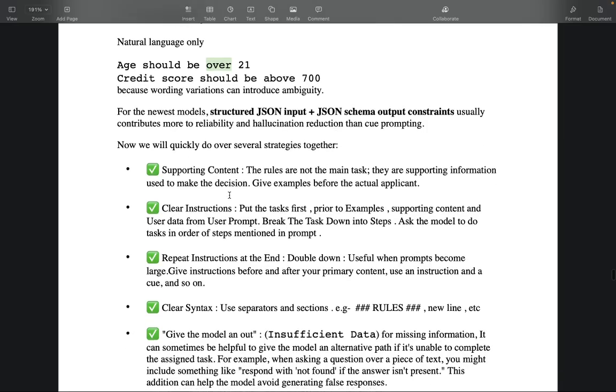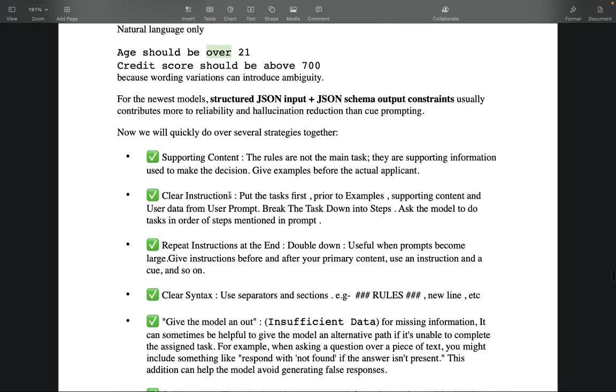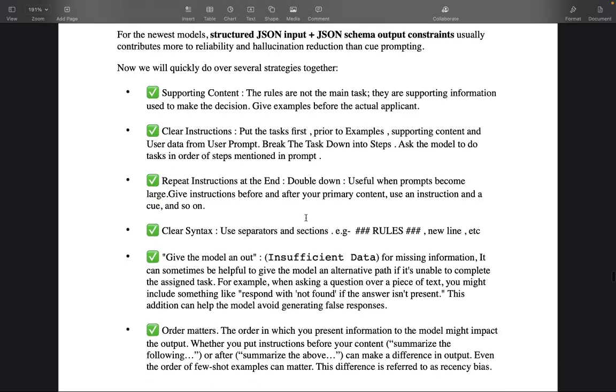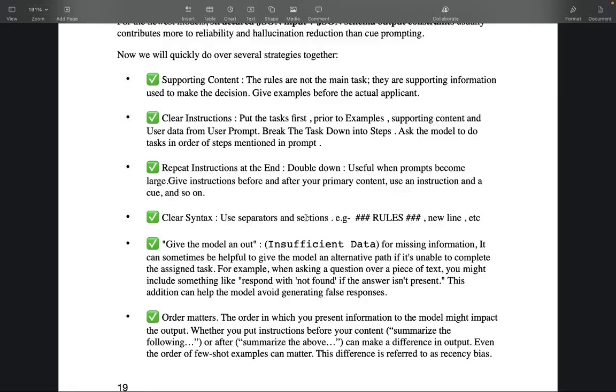All right, so now I'm going to give you some tips, advanced techniques for the newest models. We'll quickly go over more advanced strategies that will make your prompt robust. It will reduce the hallucinations with your AI models, and it will let you earn the trust of your users back, because you will see 100% accuracy in your production systems.